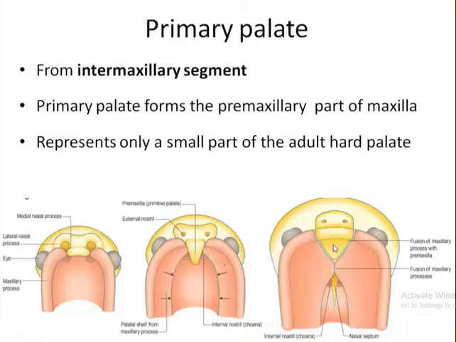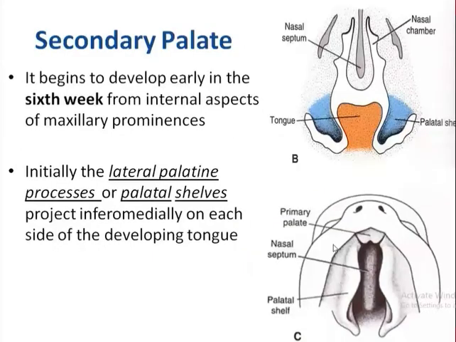While secondary palate begins to develop early in the sixth week from the internal aspect of the maxillary prominence. The source of secondary palate is the maxillary prominence. Suppose this is a coronal section through the oral cavity, and this is the maxillary prominence. The mesenchyme from the inner aspect of the maxillary prominence projects into a palatal shelf-like mesenchymal projection known as the lateral palatine process or palatal shelf.